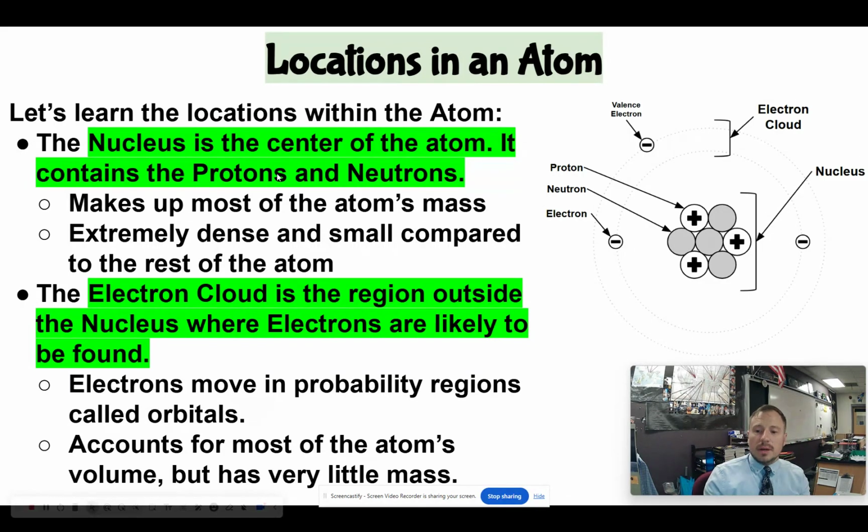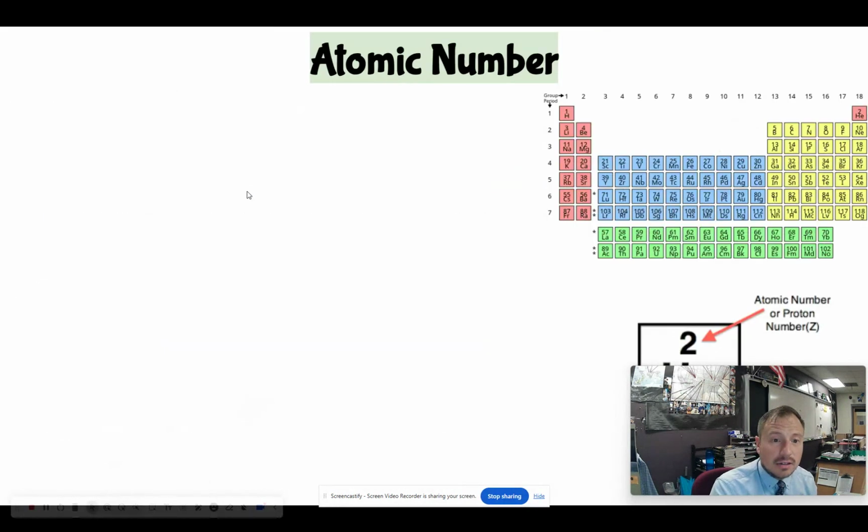Now, what I want you to see about these parts is that the nucleus, like Rutherford showed with the gold foil experiment, makes up most of the atom's mass, but it is extremely dense and small compared to the rest of the atom. The electron cloud, well, it's a very large volume, but very small mass because of those electrons. And here's the thing: if you were to take an atom and expand it to the size of a football stadium, the nucleus would be the size of a marble at the 50-yard line. So the atom is mostly made up of nothing. Very small, dense, compact nucleus. The electron cloud is on the outside.